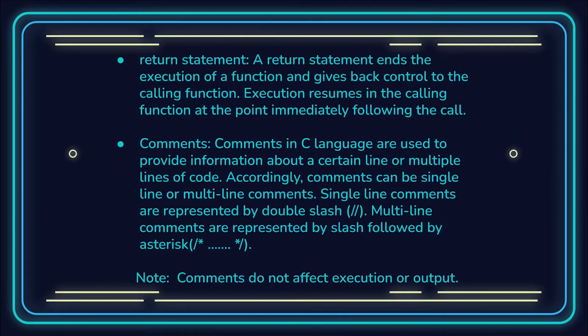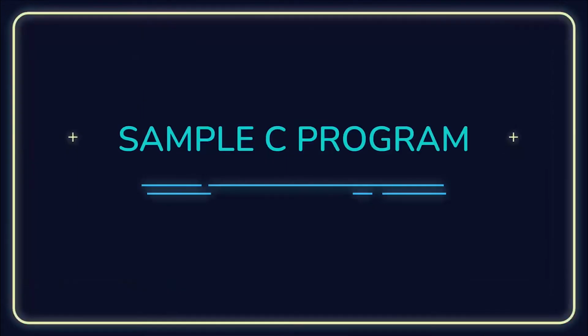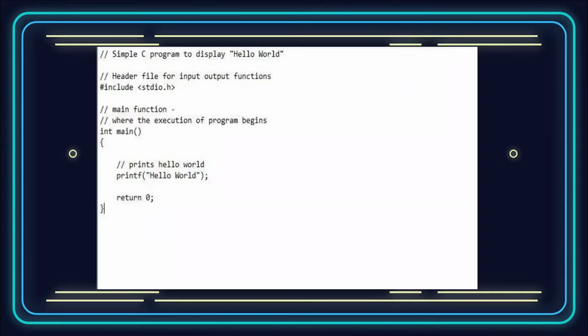Now, from what you have learned so far, we are going to have a look at a sample program. Whatever coding language you are going through, the first code that you learn is basically how to print hello world. So let us start from there. As you can see, these are the comments.